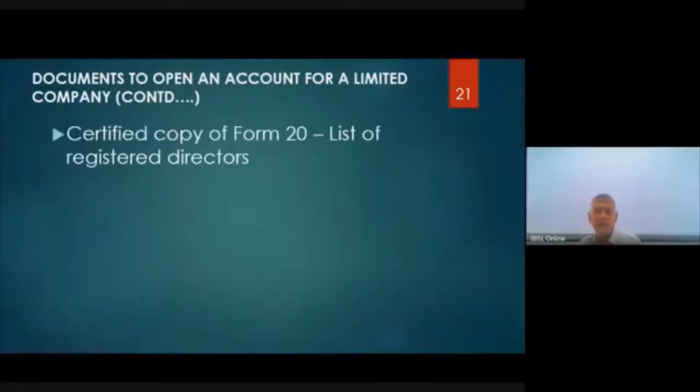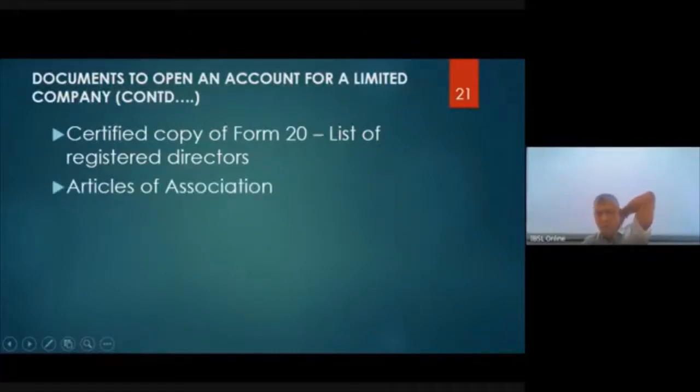Other documents are a certified copy of Form 20. Now this Form 20 has all the registered names and addresses of all the registered directors of the company. Articles of Association. Articles of Association is the internal rules of the company.